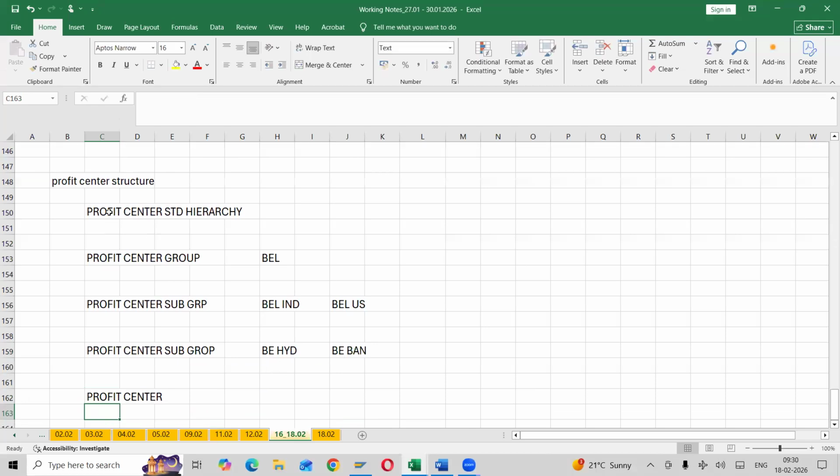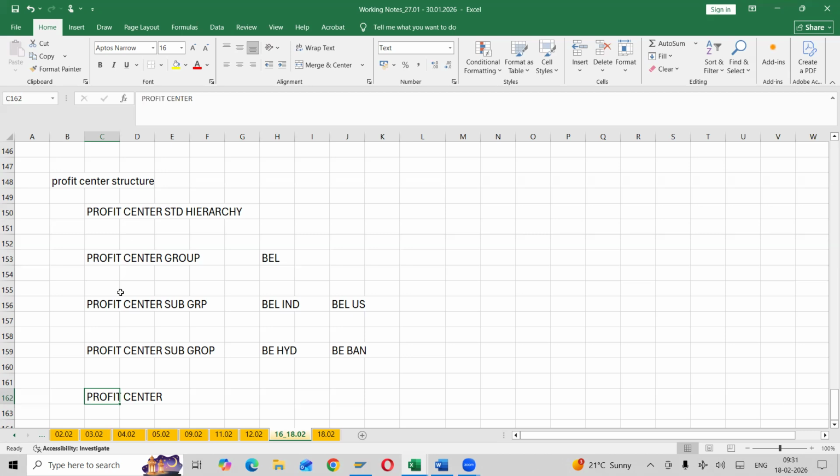These are the hierarchy: top hierarchy, profit center standard hierarchy. Under that the profit center group will be linked, nothing but Bajaj Electronics, then profit center subgroup, and last would be profit center. So we will call these steps nodes. In SAP we call them nodes. What would be the last node? The last step in the hierarchy, what is it? Profit center. If the step is not ending with a profit center, then it is considered an incomplete node. Remember that in SAP we call it a node.